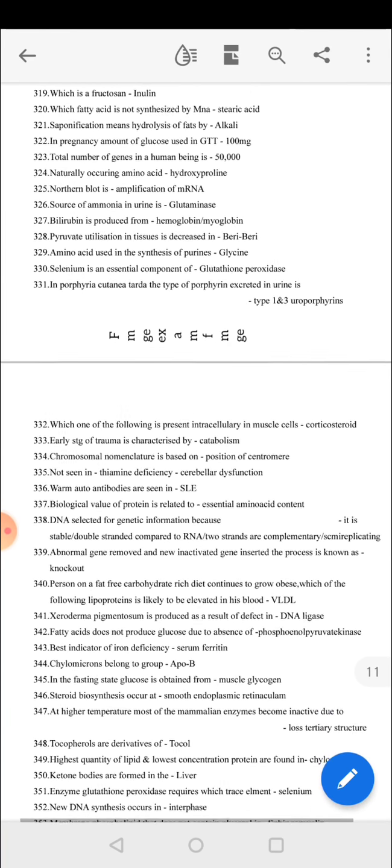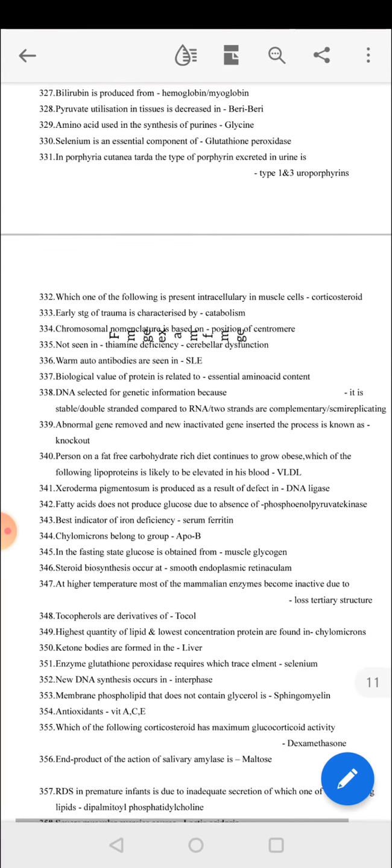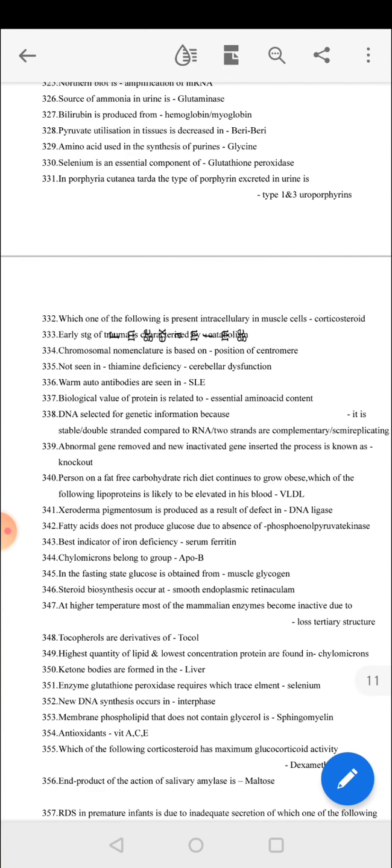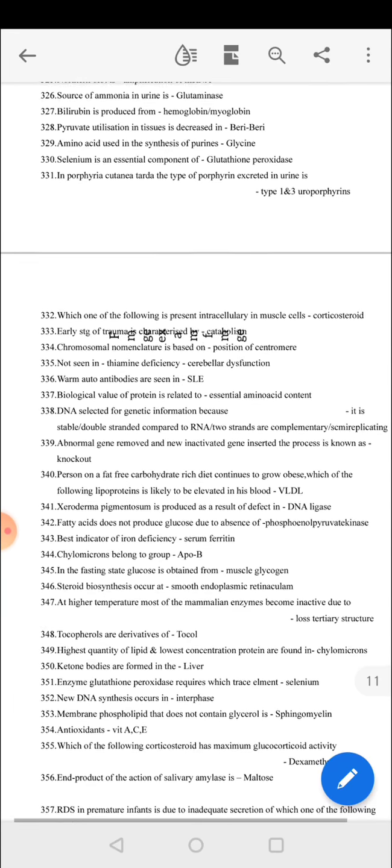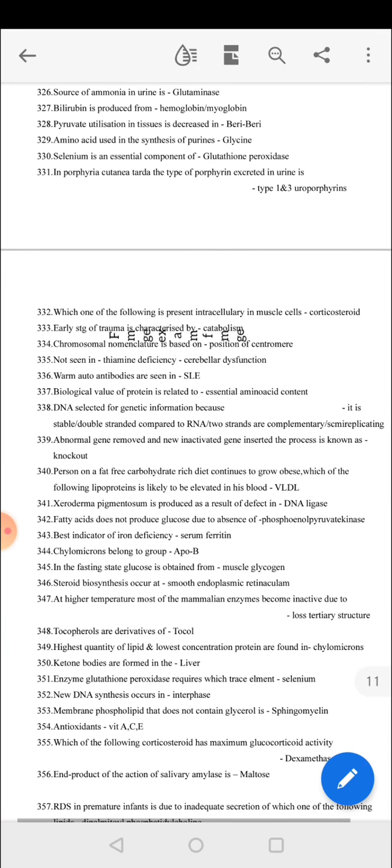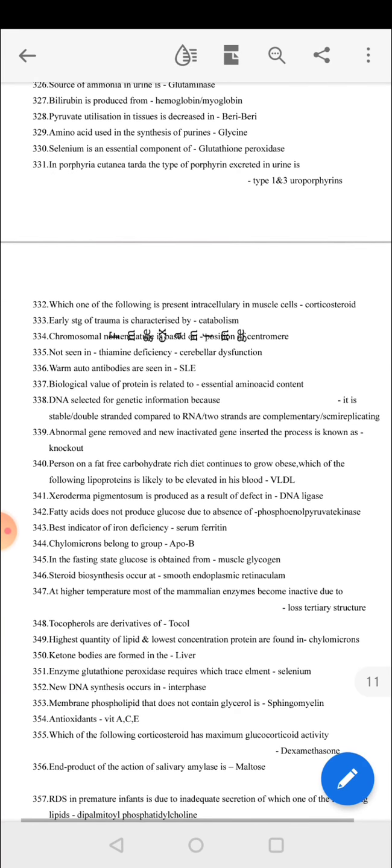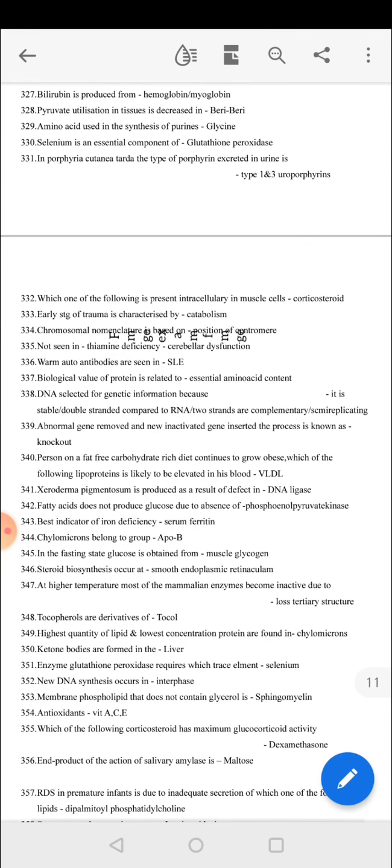Bilirubin is produced from hemoglobin and myoglobin. Pyruvate utilization in tissue decreases in beriberi. Amino acid used in synthesis of purines: glycine. Selenium is an essential component of glutathione peroxidase. In porphyria cutanea tarda, the porphyrins excreted in the urine are uroporphyrin types 1 and 3. Thank you.